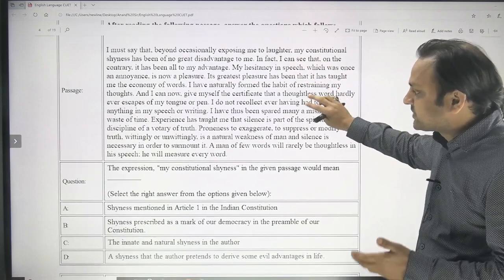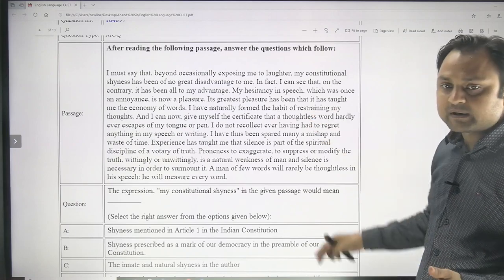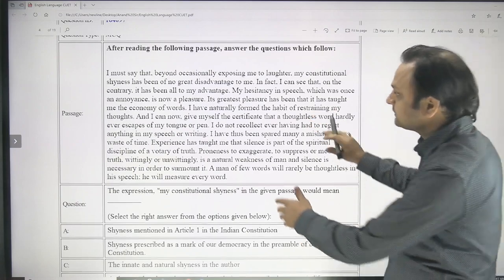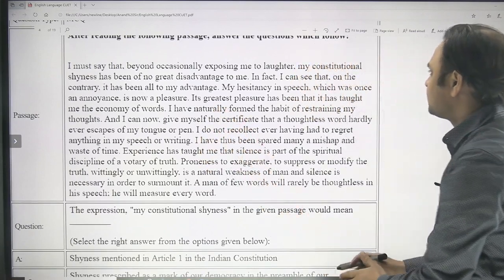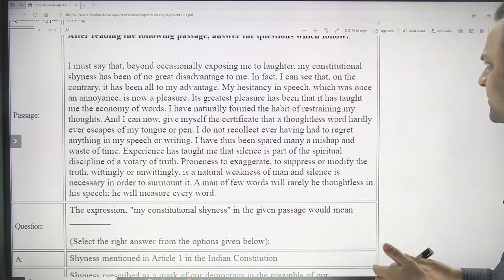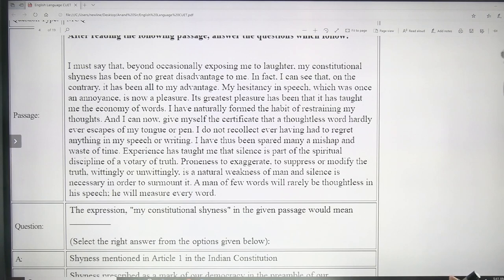Again, you can pause the screen and read the passage at your own speed, but let me read the passage for you for now. The passage says: I must say that beyond occasionally exposing me to laughter, my constitutional shyness has been of no great disadvantage to me. In fact, I can see that on the contrary, it has been all to my advantage. My hesitancy in speech, which was once an annoyance, is now a pleasure. Its greatest benefit has been that it has taught me the economy of words.